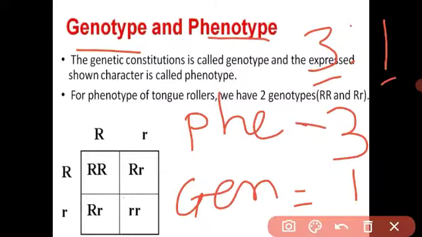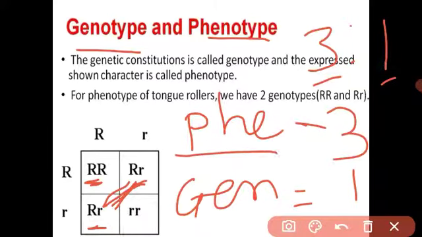This is the phenotype. Phenotypes means, beta, the observable characteristics. Here, look, both are dominant. Here one is dominant and one is recessive. But what does the dominant do? It expresses. So both can roll their tongue. It is observable, the tongue is rolling. It is an observable character, but the genes also contain the cannot-roll-tongue characteristic.